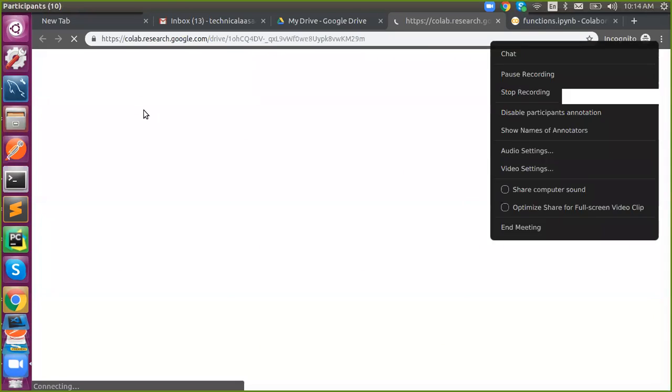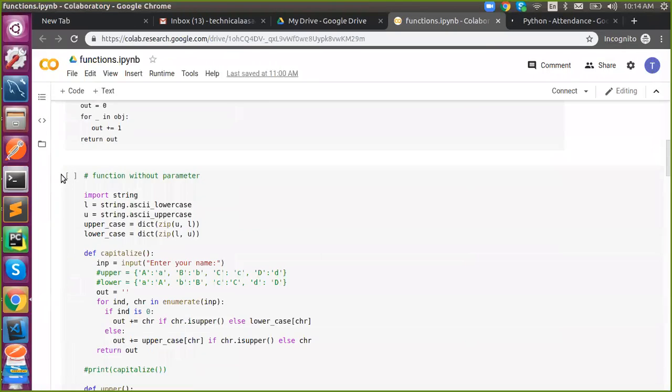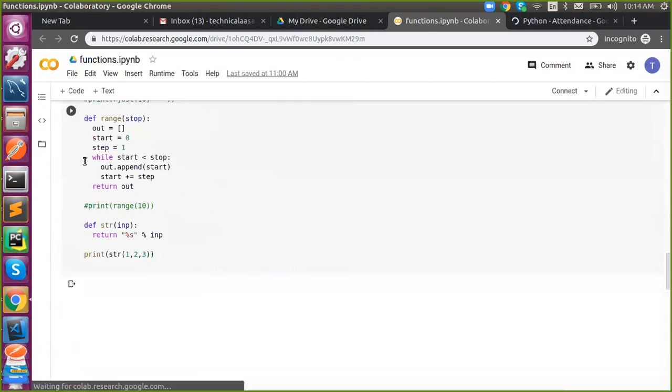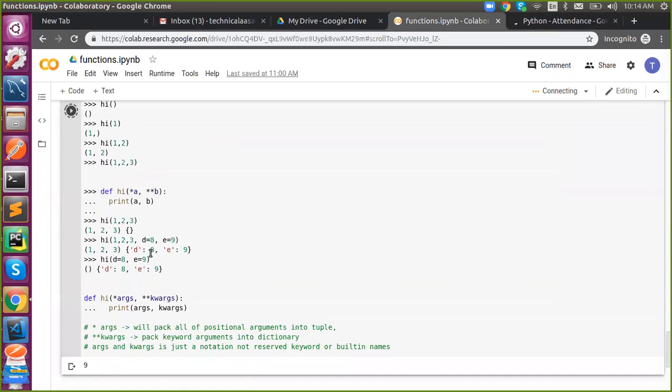So we know the two blocks of a function.